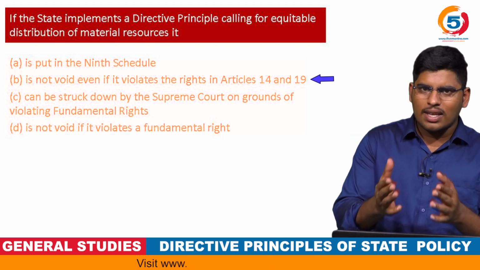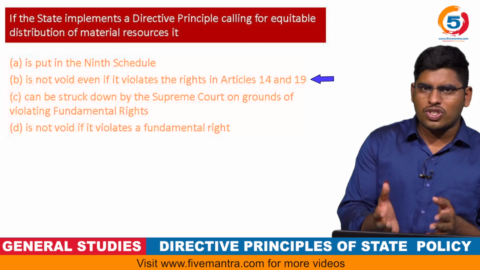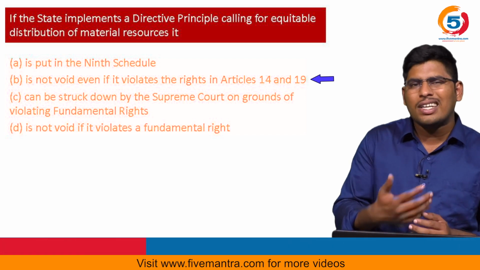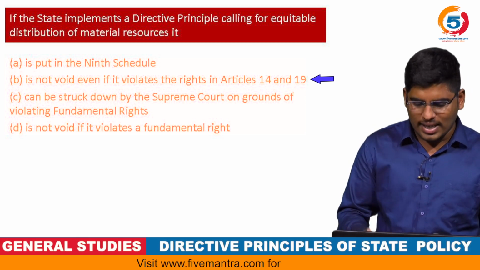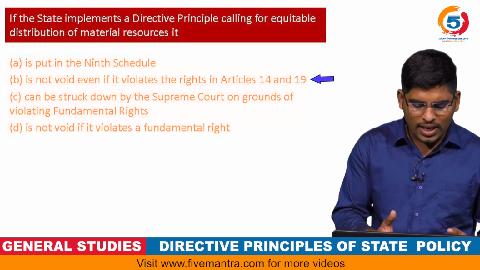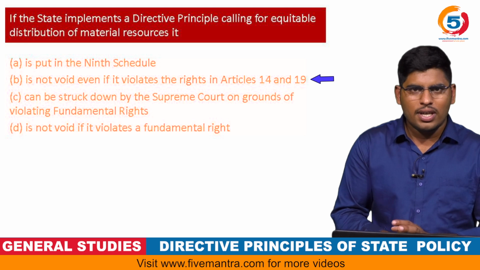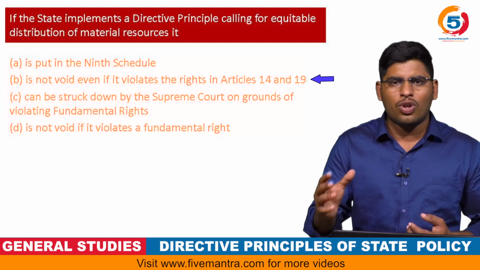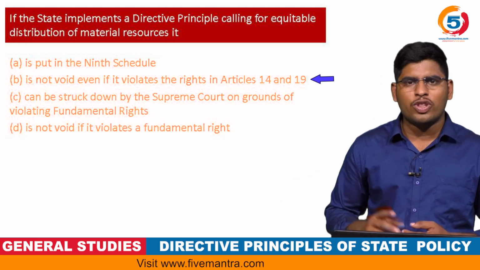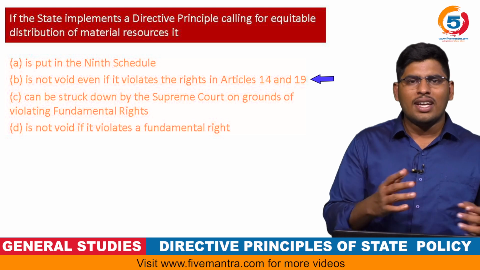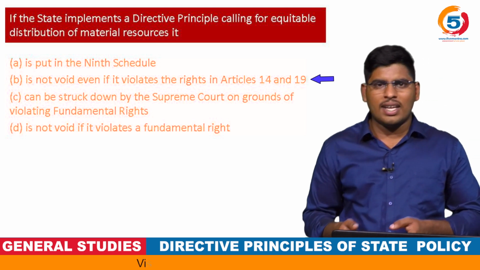So if this material resources distribution on the basis of equity violates Article 14 and Article 19 also, it will not become void, because the judiciary will not strike down this principle on the grounds of violating Article 14 or Article 19.